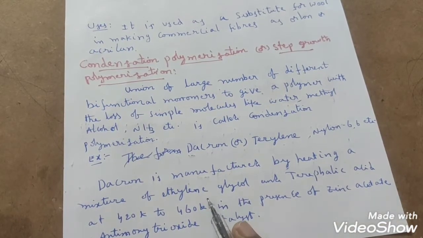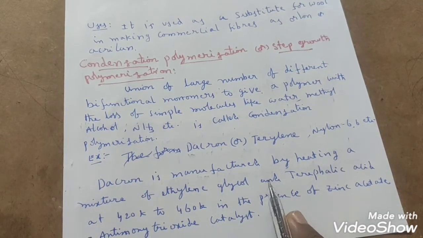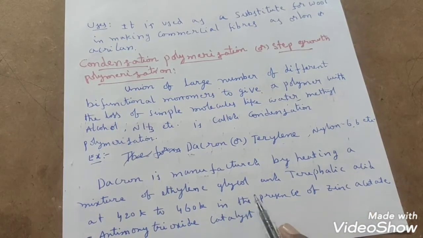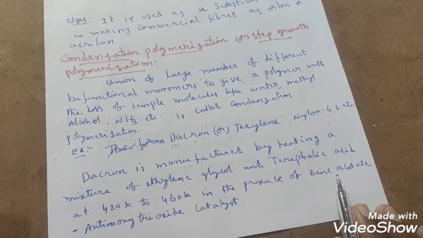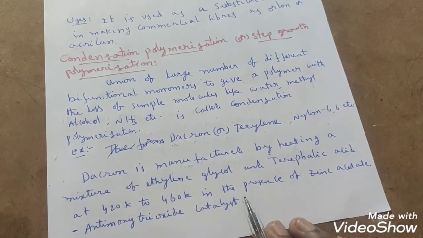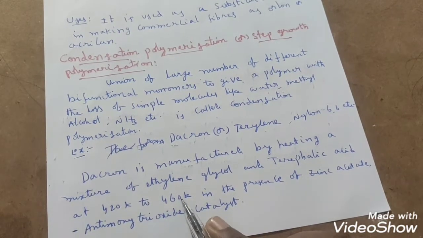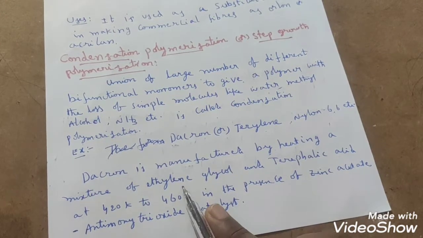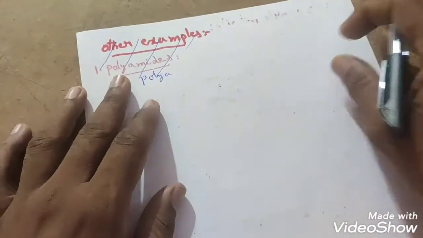We will see that. It is manufactured by heating a mixture of ethylene glycol and terephthalic acid at 420 Kelvin to 460 Kelvin in the presence of zinc acetate and antimony trioxide catalyst. This catalyst we have to use, and the temperature we have to maintain is 420 to 460 Kelvin. Under these conditions, ethylene glycol will polymerize with terephthalic acid. How it will polymerize, we will see now.